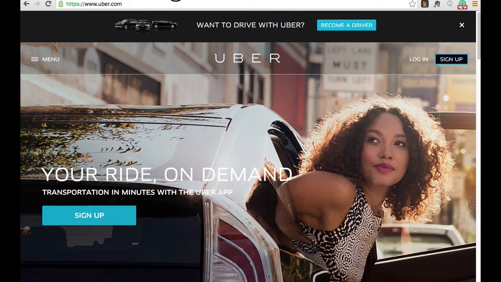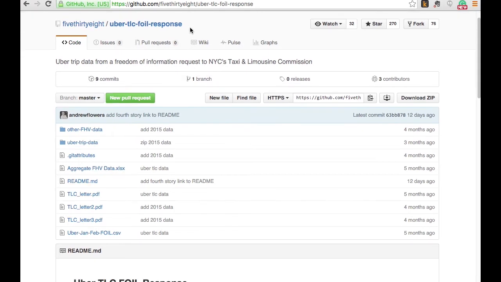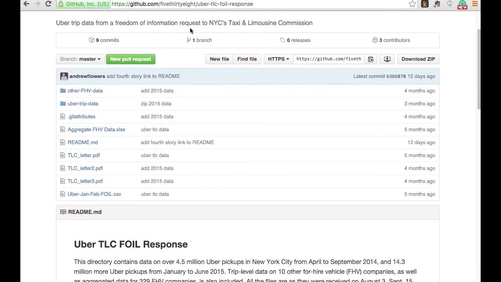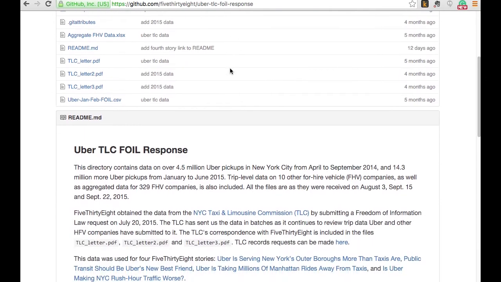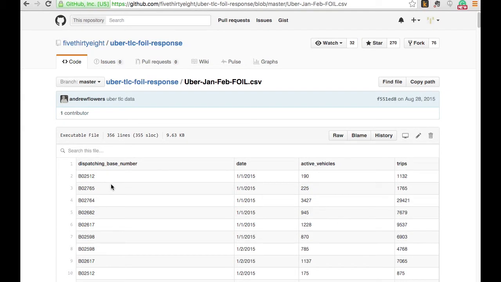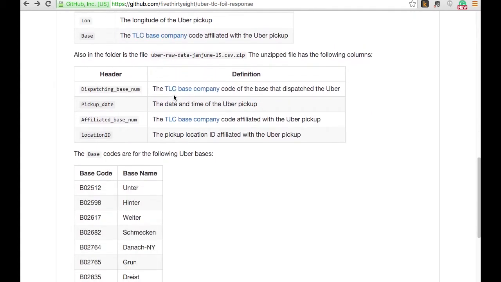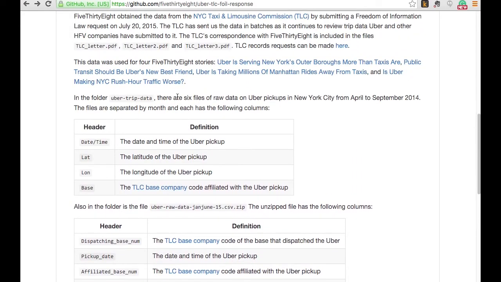A while back, there was some publicly released data about Uber pickups and the amount of activity that's happening in New York. We're going to use the data from this website that I'm showing you here. And this data, just to give you an overview of it, looks like this CSV file. We have a base number, a date, the active number of Uber vehicles, and trips. All this data is described in more detail here on this GitHub site, which you can take a look at after the example. But for now, that's the stage for what we're going to be doing.